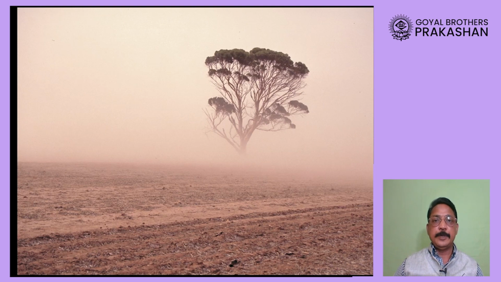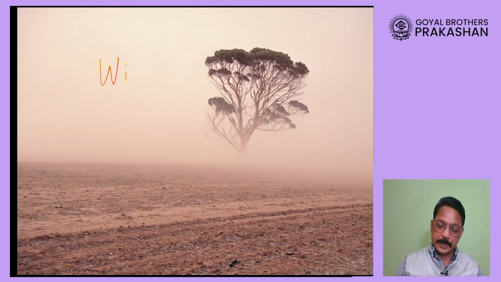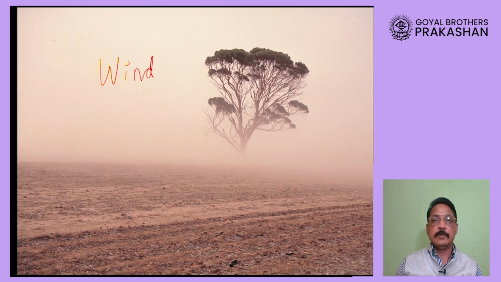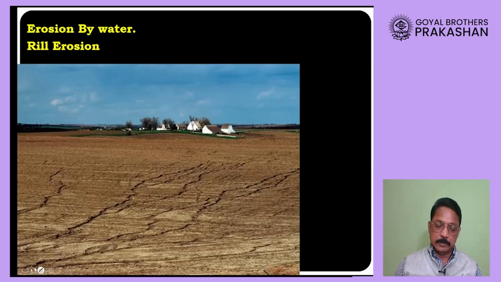If you see this picture, you will find wind is carrying a large amount of soil with it from one place to another. So we say that even wind is responsible for erosion of soil.